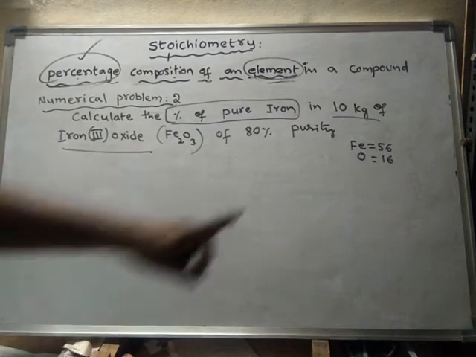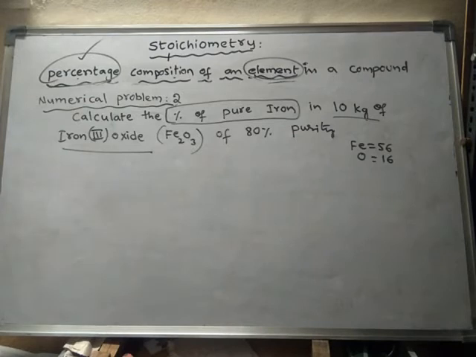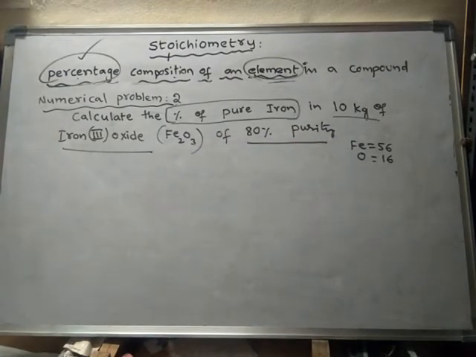So that means how much amount of iron oxide is there? Total 10 kg of iron oxide. But it is not a pure iron oxide, it is 80% purity.